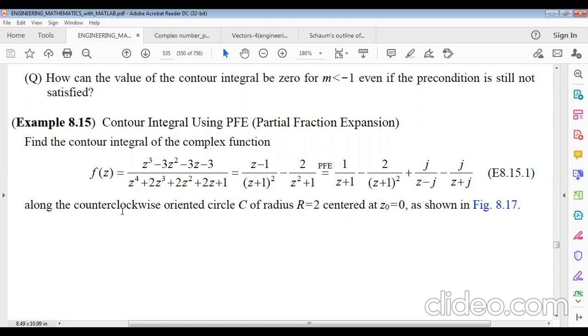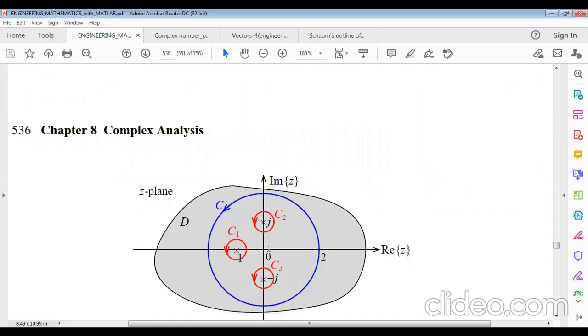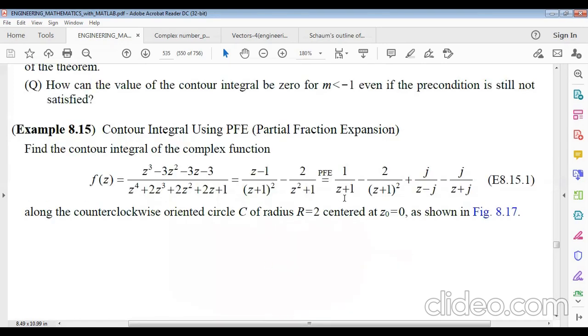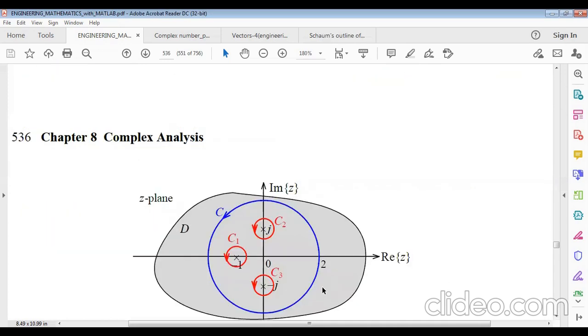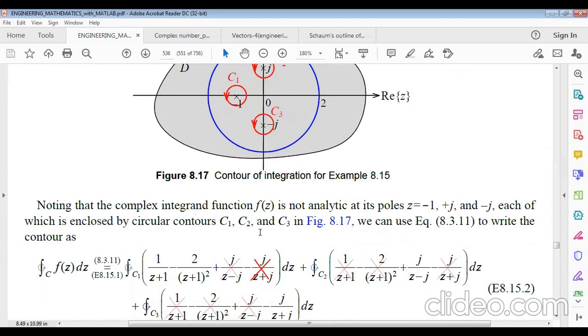So along the counterclockwise oriented circle C of radius r equals to 2 centered at z equals to z naught equals to 0, we can plot this one. Actually, this whole circle is divided into parts: C1, C2, C3. Okay, there are total 4 curves, 4 parts. First part, second part, third part, fourth part.